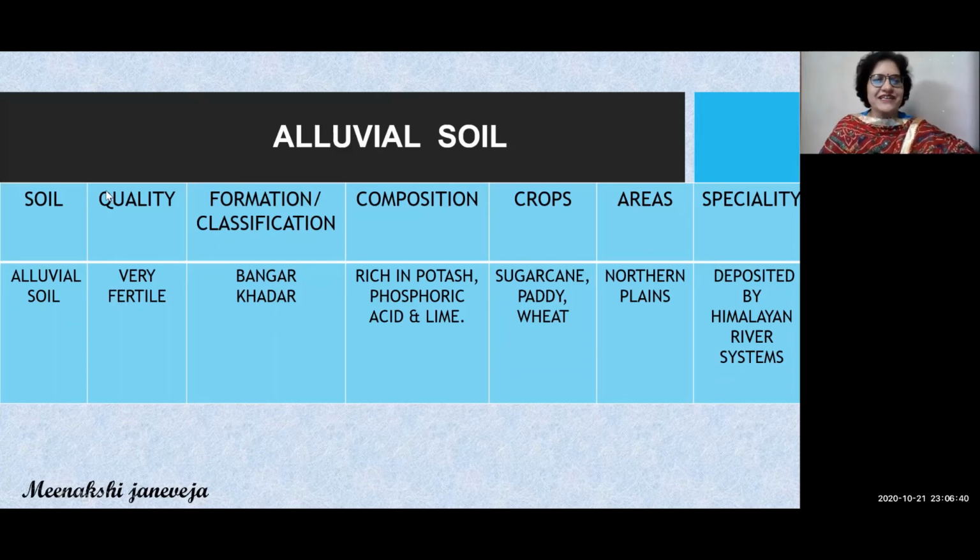The important features I have taken are: name of the soil, that is alluvial soil. Quality: it is very fertile. Formation and classification: it is classified into Bangar and Khadar. Composition: the chemical composition of alluvial soil is that it is rich in potash, phosphoric acid and lime. Which crops are grown? Sugarcane, paddy, wheat and pulses. Area, location: the area of alluvial soil is northern plains. And any speciality? Yes, the special feature about alluvial soil is that it is deposited by the Himalayan river system.